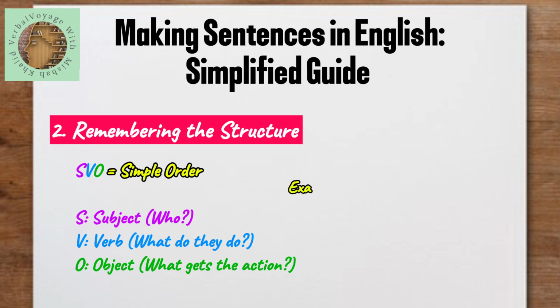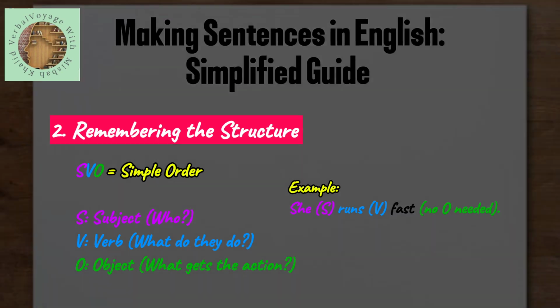For example, she runs fast. There is no object needed because this is a simple sentence.